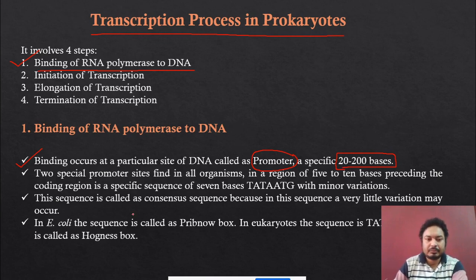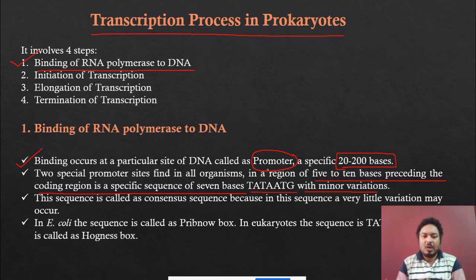Remember. Then, two specific promoter sites are found in the organisms: in a region of 5 to 10 bases preceding the coding region, a specific sequence of 7 bases, with minor variation.